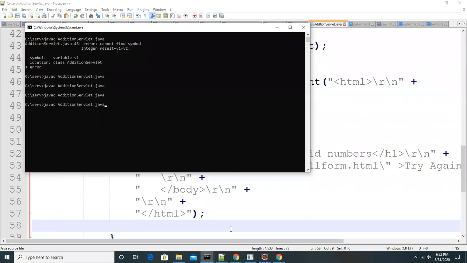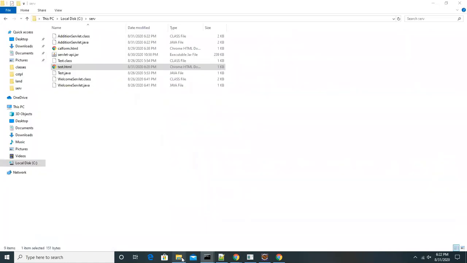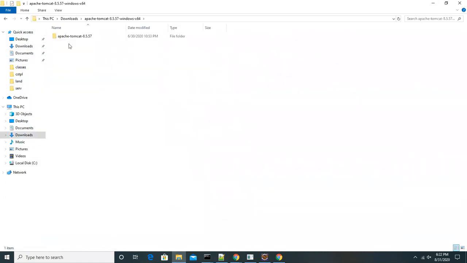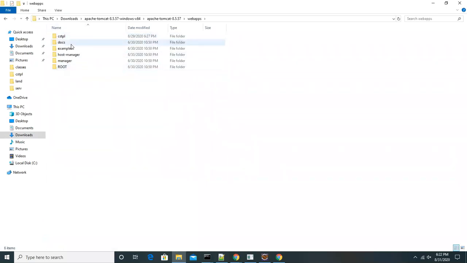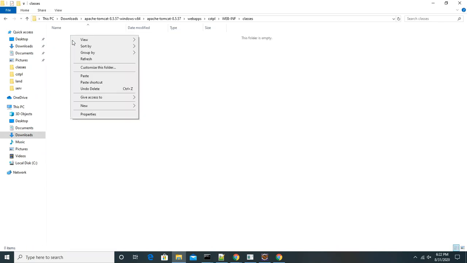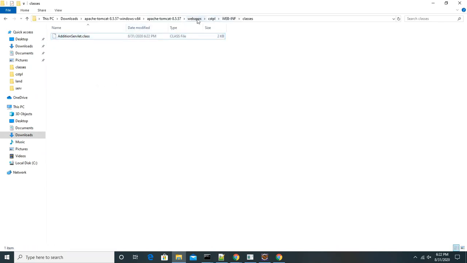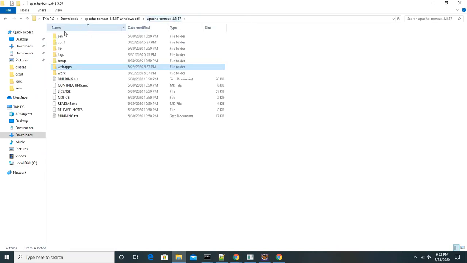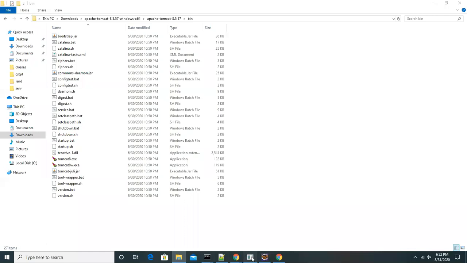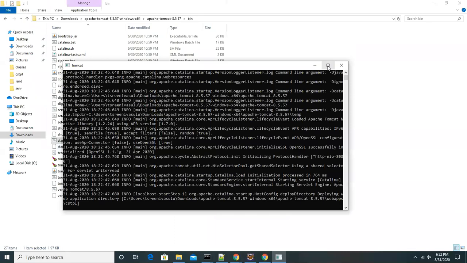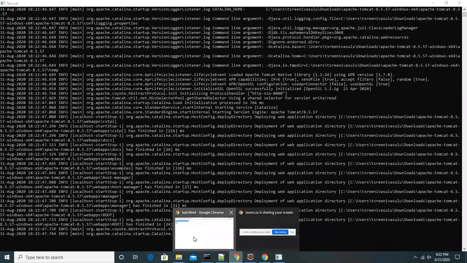Once again, let's compile the servlet and take the class file as usual. Go to the Apache webapps folder, cstpl WEB-INF classes folder, remove the existing one, paste the new one. Then go to the server, stop the running service and restart the server once again. Restarted successfully.